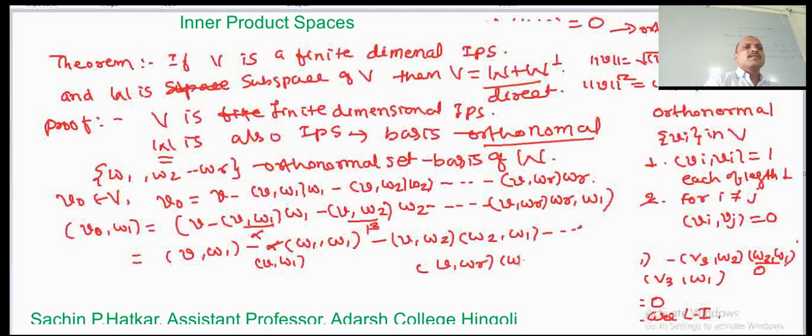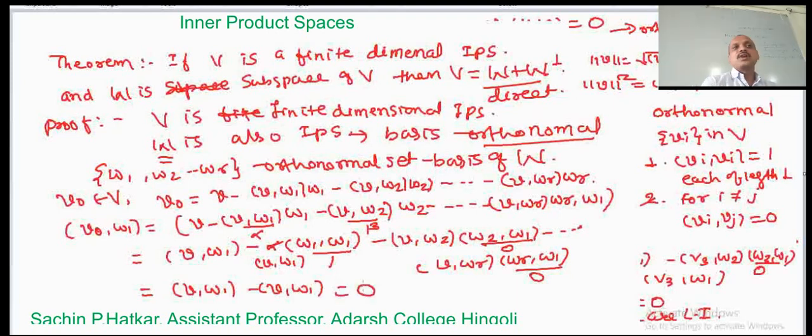Now see here, (w1, w1) equals 1, (w2, w1) equals 0, and (wr, w1) equals 0, since the vectors are orthonormal. Every other term equals 0, and we have only (v, w1) minus (v, w1), which equals 0. So v0 is orthogonal to w1. Similarly v0 is orthogonal to w2, and similarly to each of the vectors up to wr.